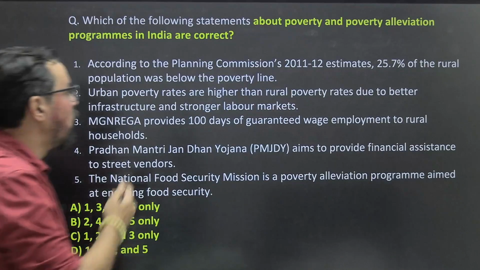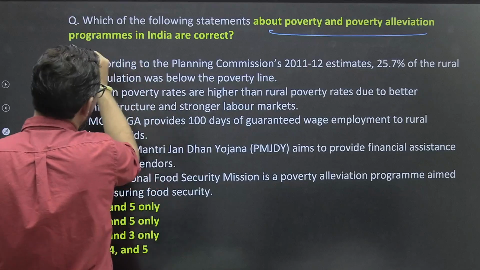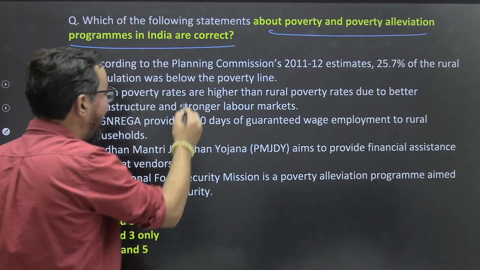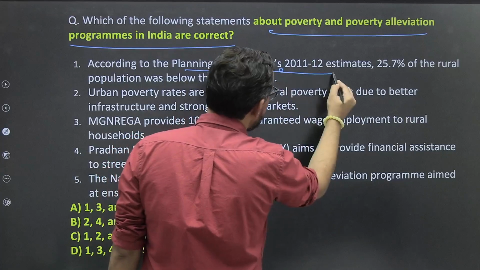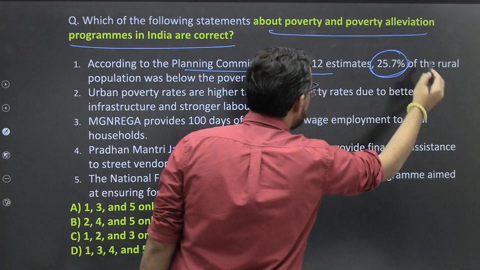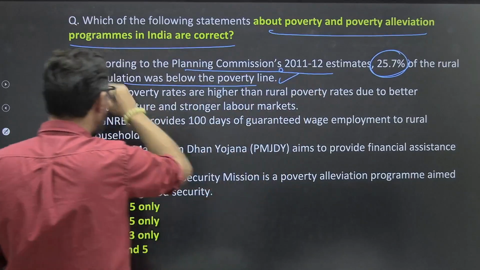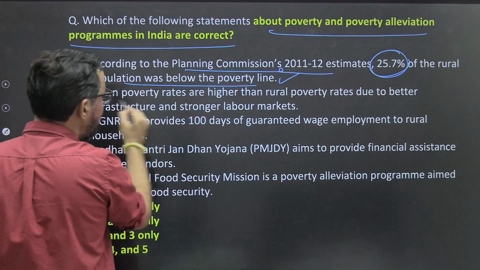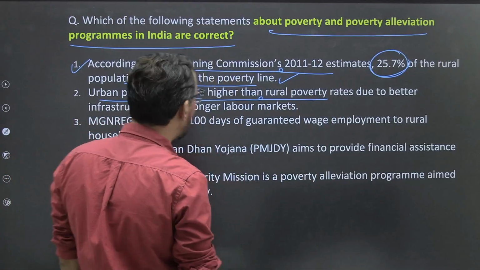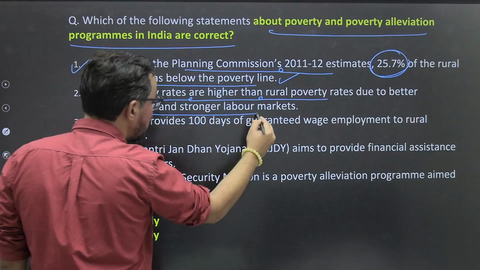Which of the following statements about poverty and poverty alleviation programs in India are correct? According to the Planning Commission 2011-12 census, 25.7% of the rural population was below the poverty line. 100% true. Urban poverty rates are higher than rural poverty rates due to better infrastructure and strong labor market.